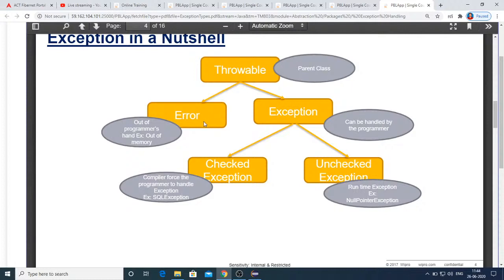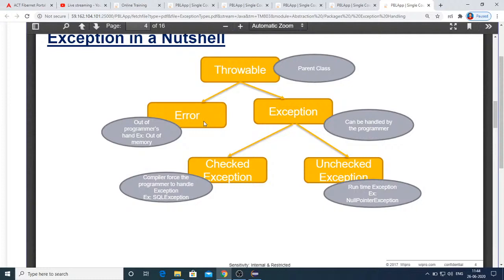The only thing you can do is wait for some time and restart the application, so that the JVM will run the garbage collector meanwhile, making some memory available for you. That's it. That's what OutOfMemoryError is. As I said, it's out of the control of the programmer, whereas exceptions can be handled by the programmer.